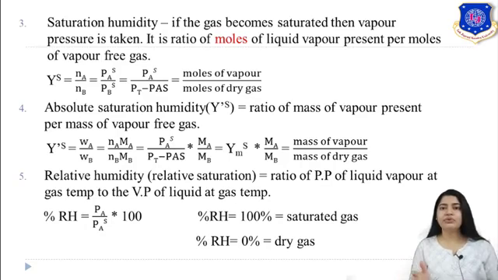So we have to take into account the gas temperature, because at that temperature there is a limit up to which it can hold the water, right? So your percent relative humidity is partial pressure upon vapor pressure into 100, because it is percent. Now learn this: if your percent relative humidity is 100%, it means it is saturated gas. If 0%, then it is dry gas.